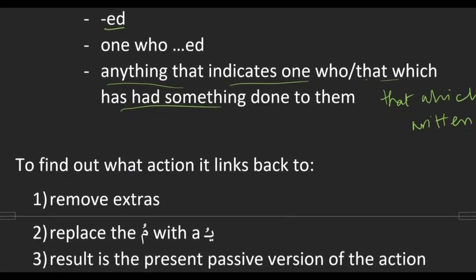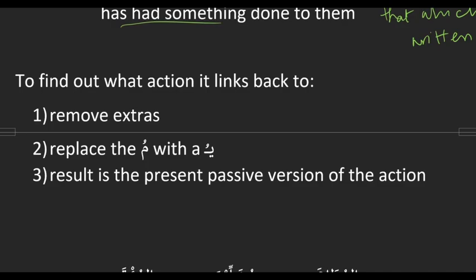And then we have a method, just like we did with agent, to find out what action the target links back to. So it starts the same way. We remove the extras. The second step is the same as well, where we replace the mu with a yu. And then the end result will be the present passive version of the action. So with agent we'd end up with active, but now we end up with passive, because the target is like the passive version.